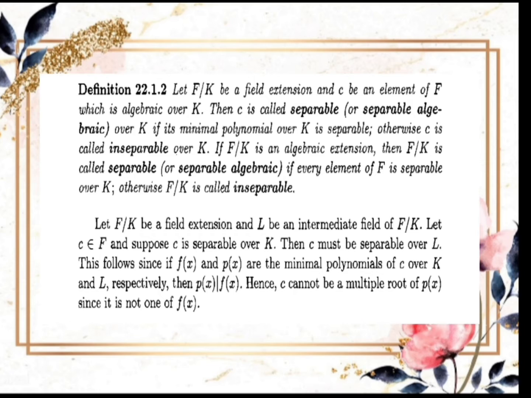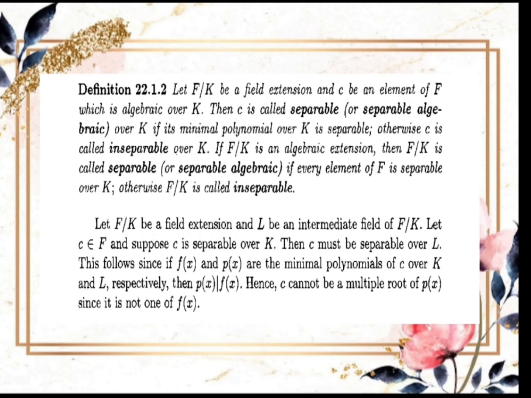Otherwise, c is called inseparable over K. If F over K is an algebraic extension, then F over K is called separable, or separable algebraic, if every element of F is separable over K. Otherwise, F over K is called inseparable.